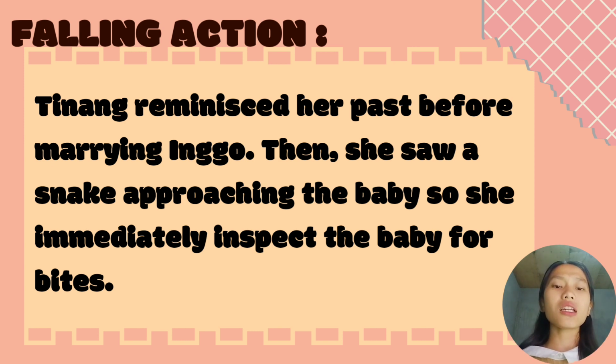So the snake, of course, which could be very venomous, approached her baby. So at this point, she was very shaken. She was very afraid of what could have happened to her child just because she was not herself. She was too into the thought of her past.